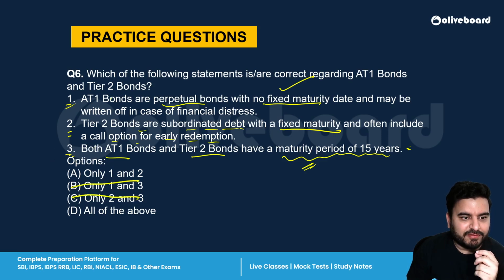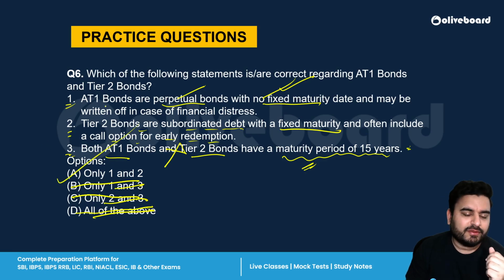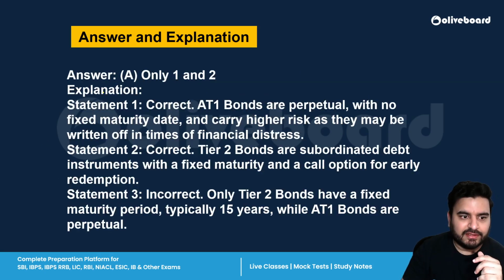The third option is incorrect. Why? Because we know that if we are saying it is a perpetual bond, it has no fixed maturity. Perpetual means there is no ending. So the third option is gone, and these options are gone. You're left with only 1 and 2. So let's see the answer. Yes, the correct answer is only 1 and 2.